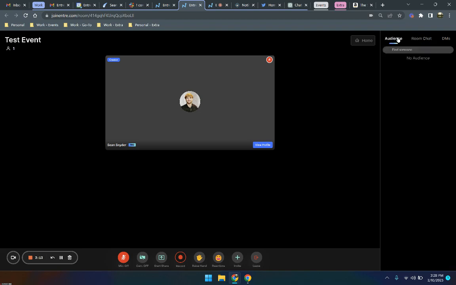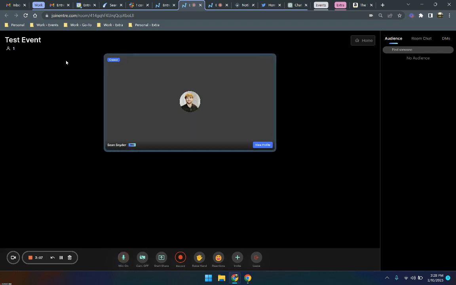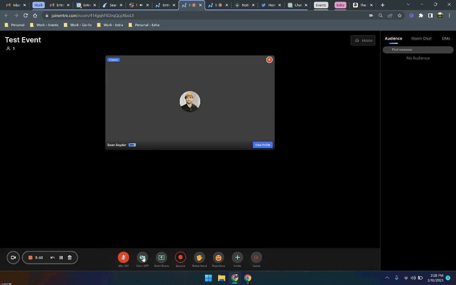But other than that, we've got the mic button and the camera button. This just allows you to turn them on and off. As you can see, when you're talking, a little blue glow shows up. And then if you mute yourself, there's nothing. Same thing for camera, pretty self-explanatory. Everybody should know how all of this works. My camera's not going to work though, since I have it connected to something else right now.